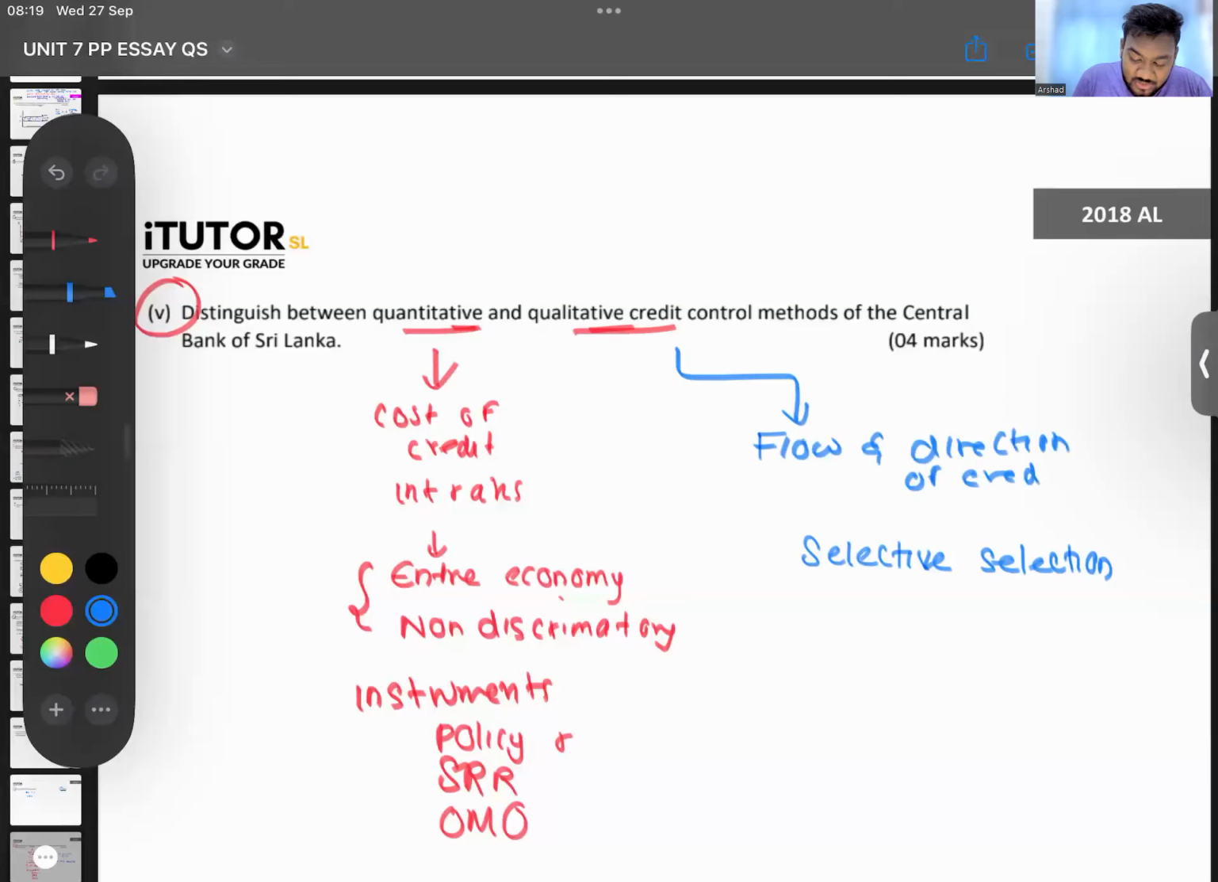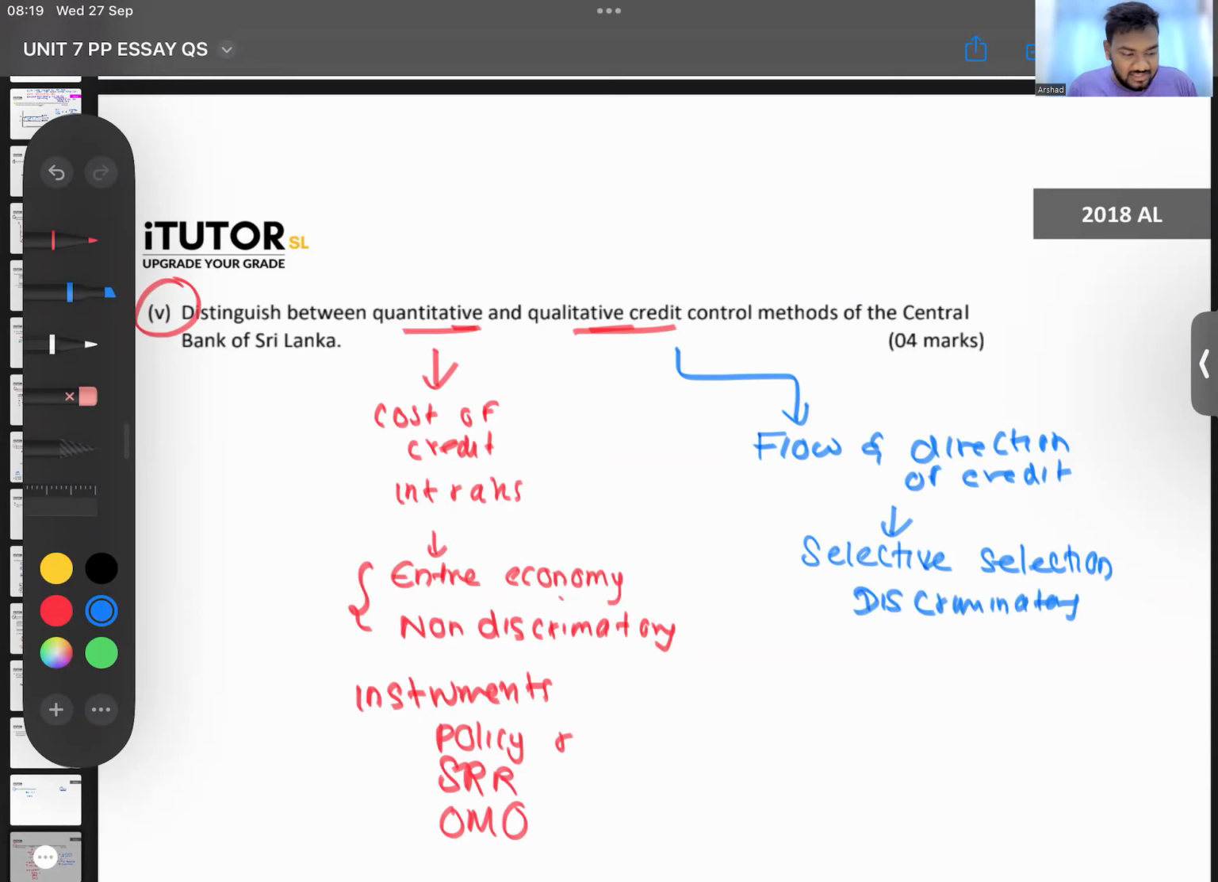Where is the money actually going? Which direction? Is it going towards the agriculture sector? Is it going towards the small businesses? Is it going towards the export sector? It controls the flow and the direction. They change these collateral requirements, moral suasion, this, that. So mainly the flow and the direction of credit is what is controlled. And this you can say affects only a selective section in the economy. So you can say these are discriminate, right? That means only one party sometimes is affected, others are not affected.